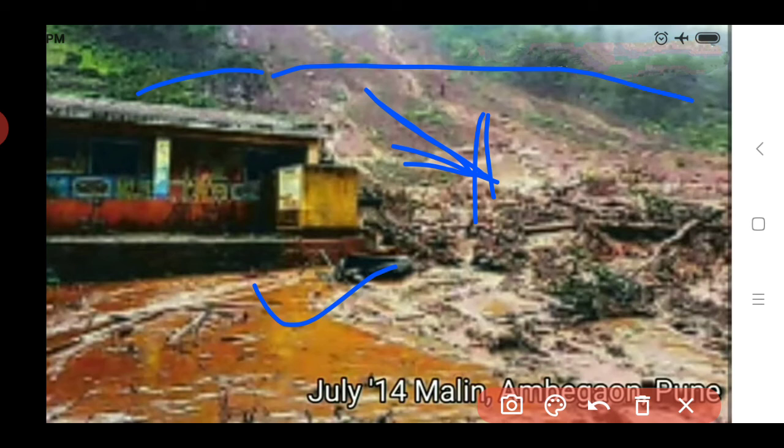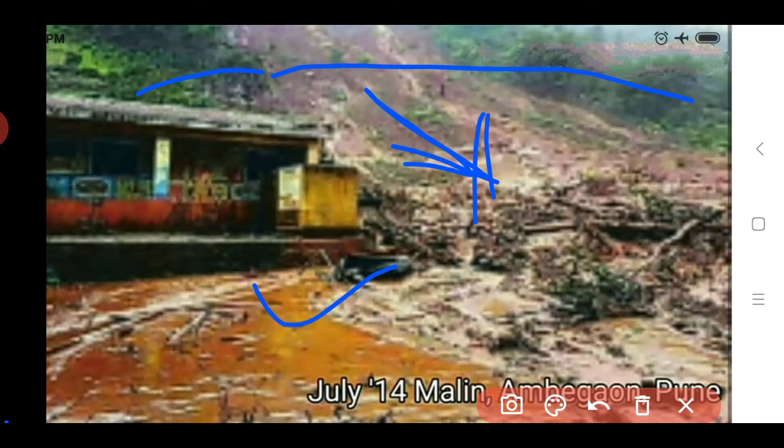The people or some animals who lived at that place, what happened when such landslides occurred? Most of the people who lived at that place got buried under the heavy soil. Heaps of soil means a collection of soil together, forming a heap. Under such heaps of soil many people got buried, and they lost their lives, they died, okay, due to this landslide.